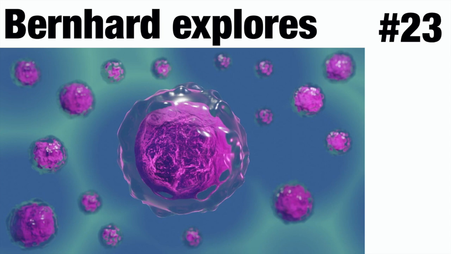Imagine a cell X multiplying by division. Throughout the process, it remains one cell, until the moment of physical separation when it becomes 2 cells, X1 and X2. Which of the following statements is true? First, X died and X1 and X2 were born. Second, X lives on as X1 and X2 was born. Third, X lives on as X2 and X1 was born. Fourth, X lives on as both X1 and X2.